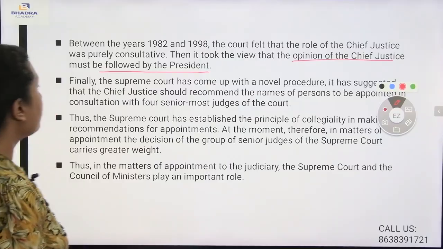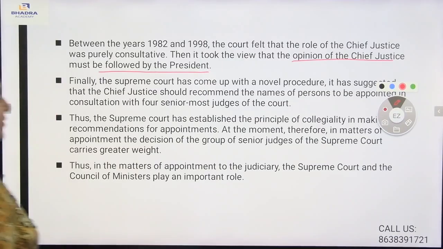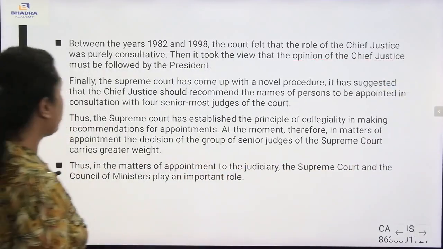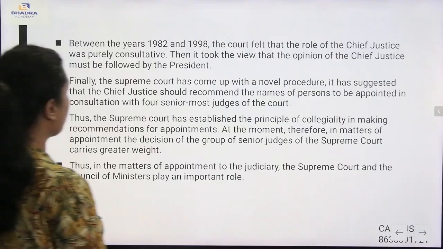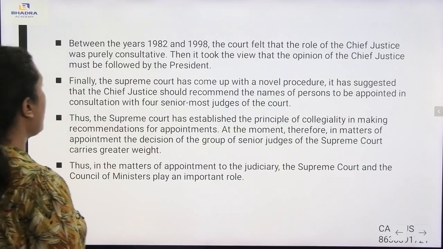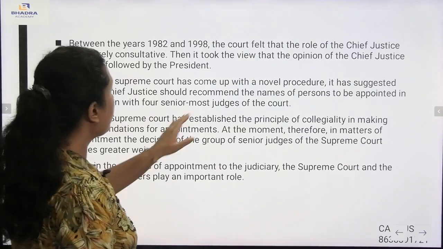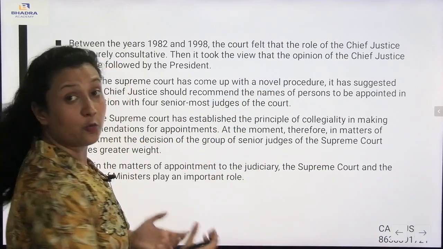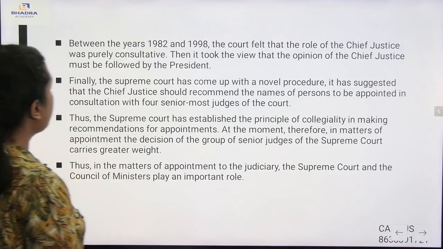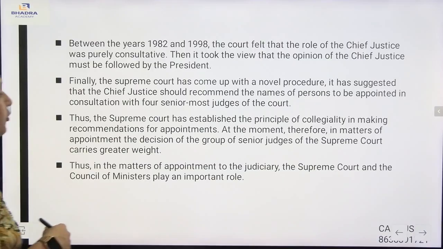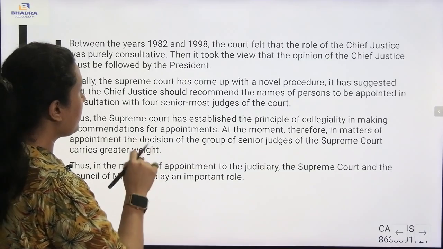Finally, the Supreme Court has come up with a novel procedure. It has suggested that the Chief Justice should recommend the names of the persons to be appointed in consultation with the four senior-most judges of the court. Now, what is the novel procedure? The Chief Justice should recommend the names of the persons to be appointed in consultation with the senior-most judges of the court.